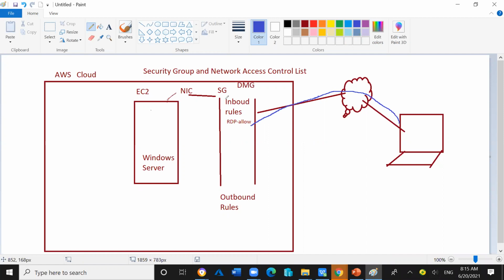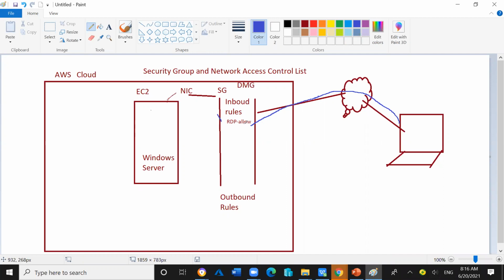In the security group, the checking will happen just like a security room, just like a check post, right? If the traffic is coming on the normal road, the highway, the traffic is going and coming. In between, the barriers and the check posts will be there. Just like that, think like that, it's exactly like that. So there's an inbound rule. In the inbound rule, it will check whether the RDP allow entry is present or not.